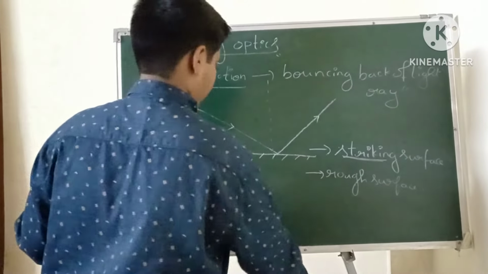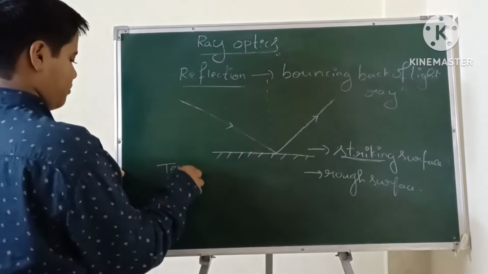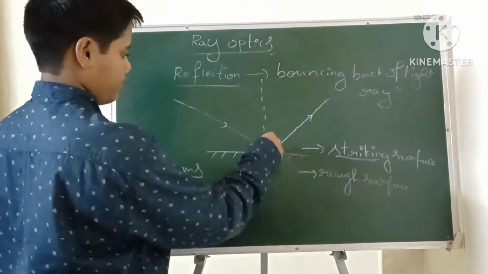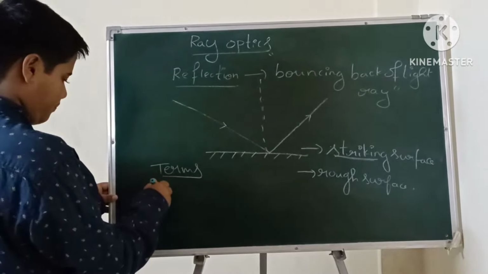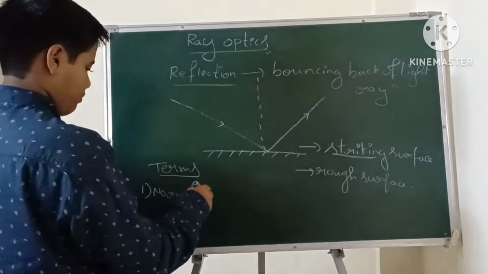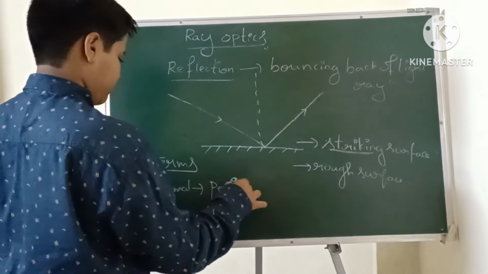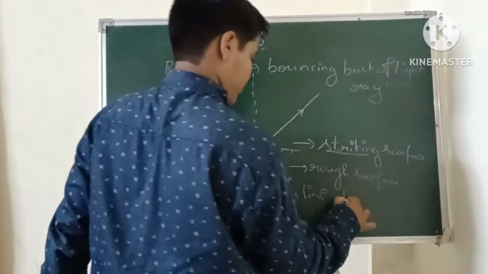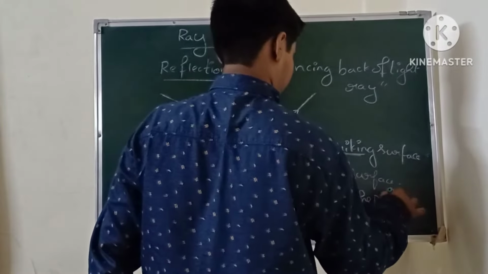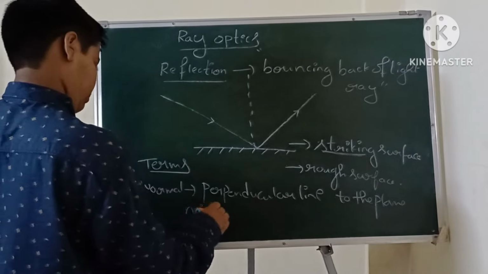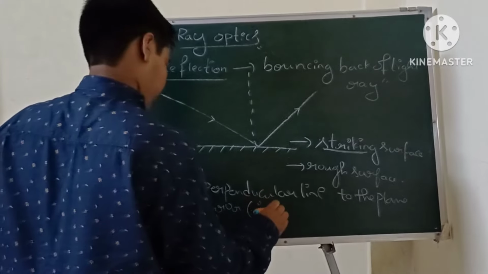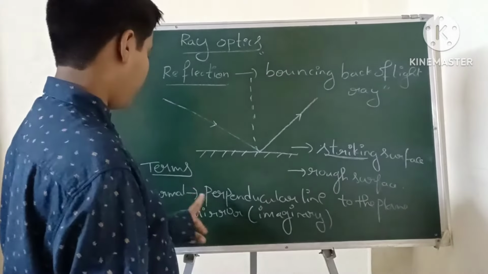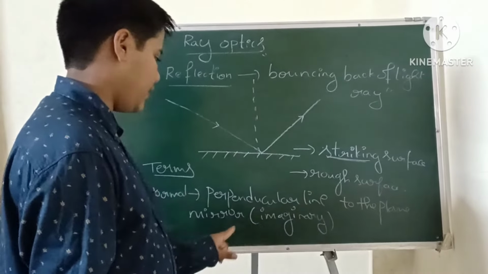In this there is a normal, a perpendicular line to the plane mirror, and it is imaginary.